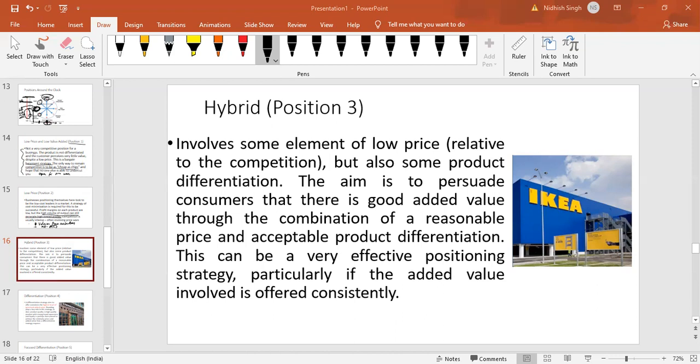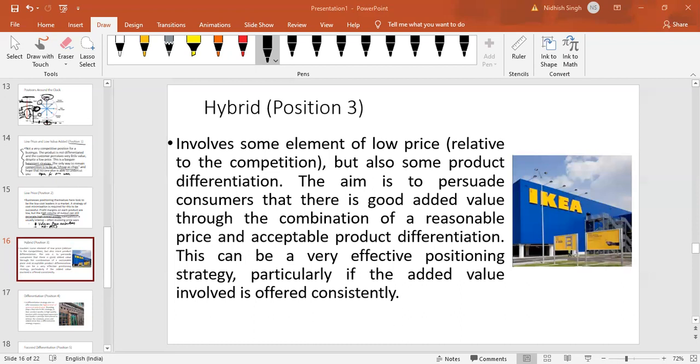Because the best part of hybrid strategy is position 3, which is moderate price. You agree? The price is still moderate and differentiation is above average. So they are moderately differentiated, but price is still average.